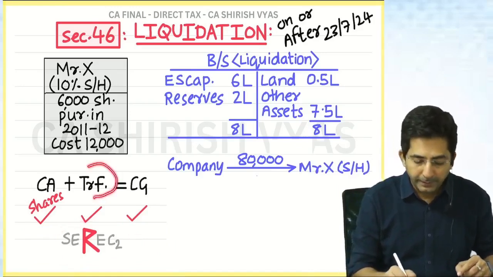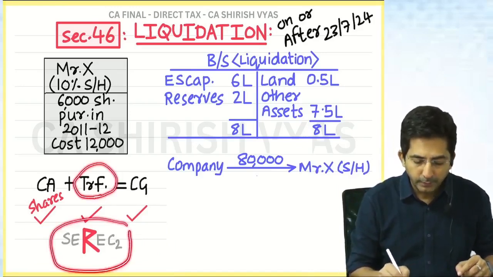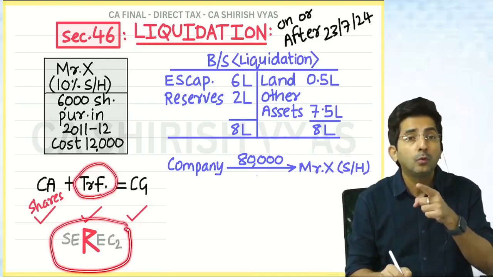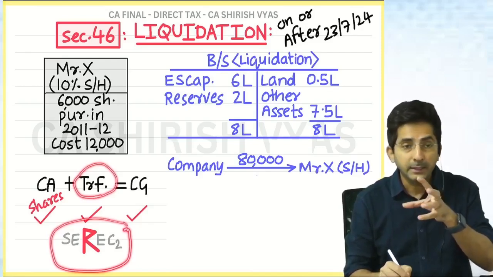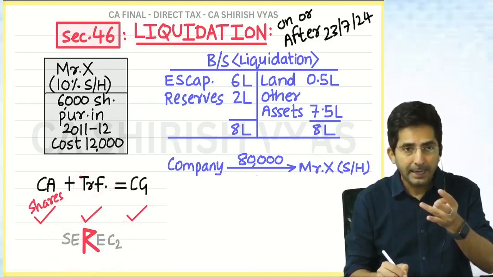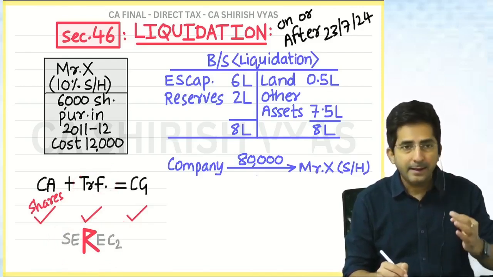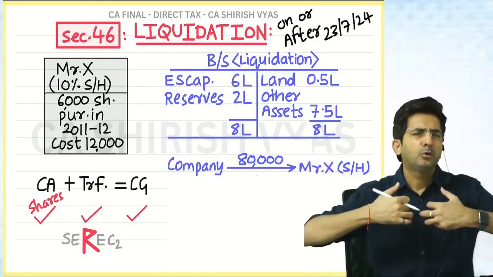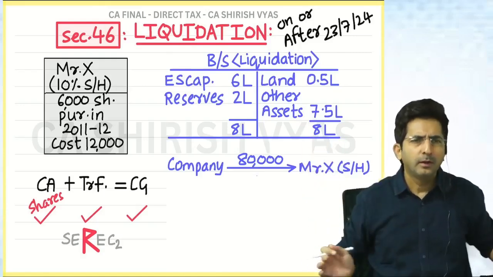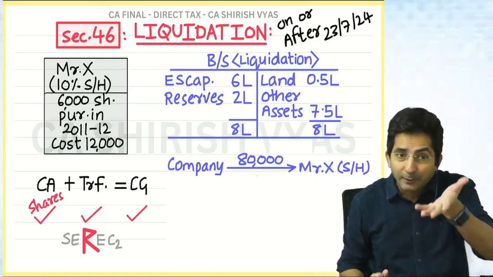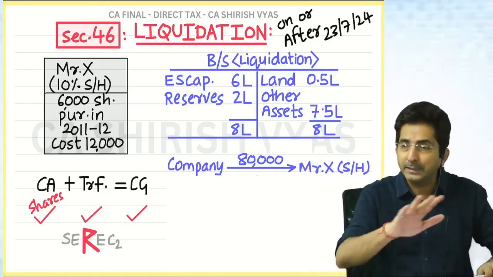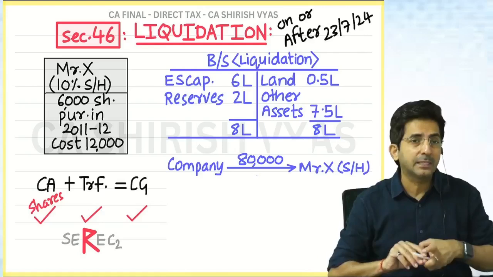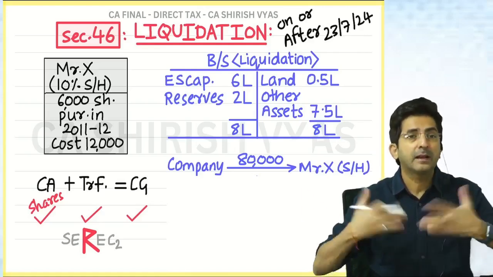You know the definition of transfer which I gave you? Section 2(47). In it: sale, exchange, and what was R? Relinquishment. To relinquish means to give up, to sacrifice, to let go. And the shareholder is doing that only. When a company is liquidated, a shareholder has to give up his shareholding rights.